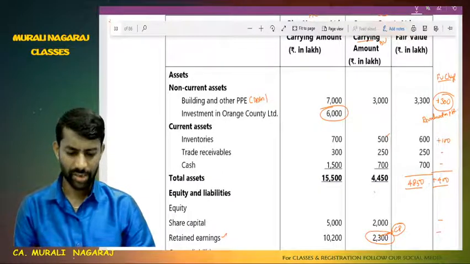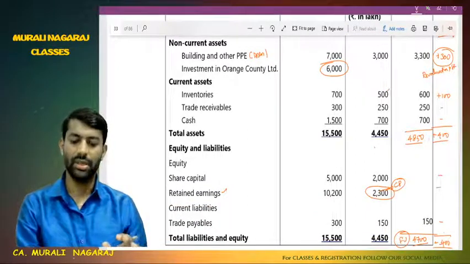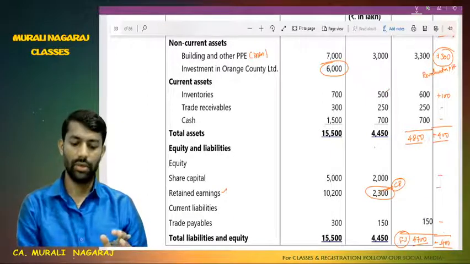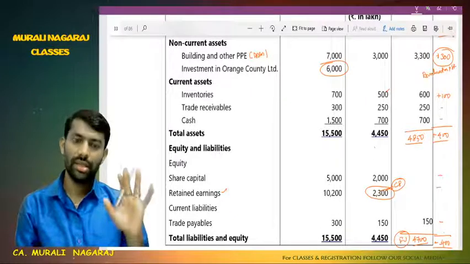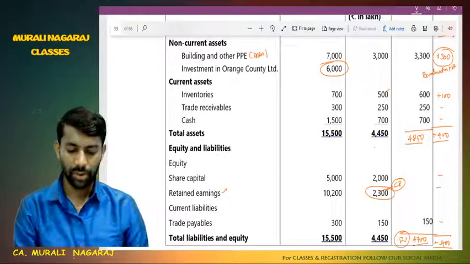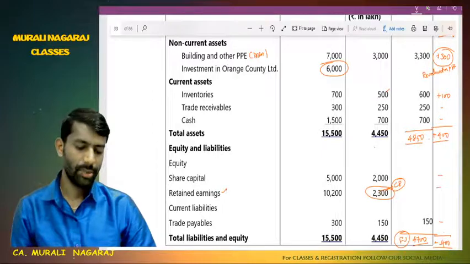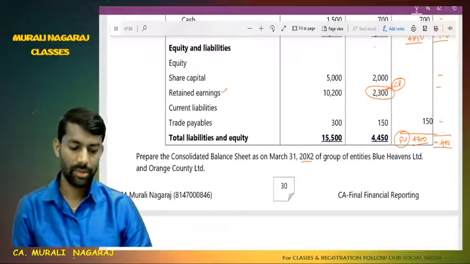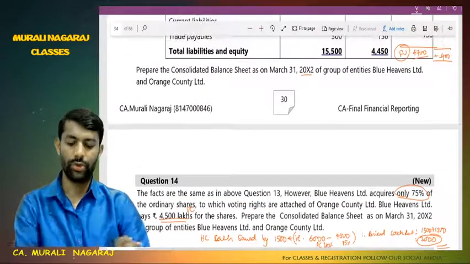So same figures; my difference from problem number 13, what we did, is the same. Buildings, investments, inventories, trade receivables, cash, total assets, equity and liability, share capital of subsidiary and holding company, retained earnings are as it is. Here 2,300 in problem number 14 is also a capital profit, keep in mind. Then current liabilities and trade payables. What change may come, I will bring to your notice. Prepare the consolidated balance sheet as at 31st March, that is also the same. So question number 14, now let us read this question.